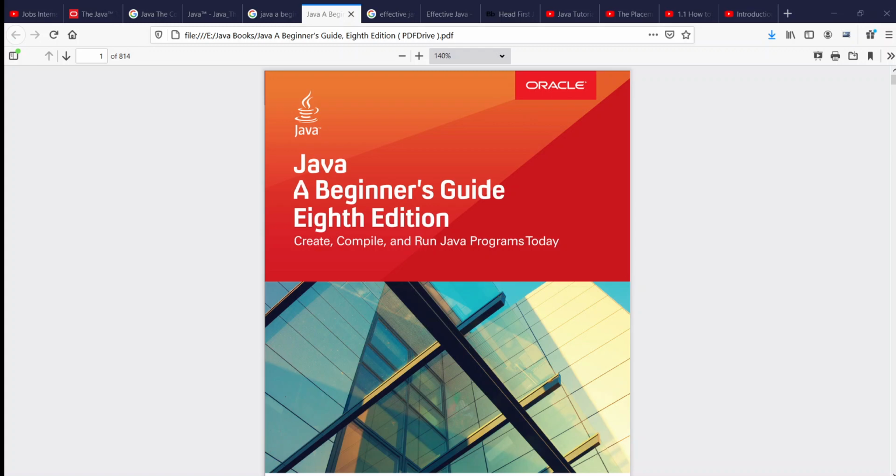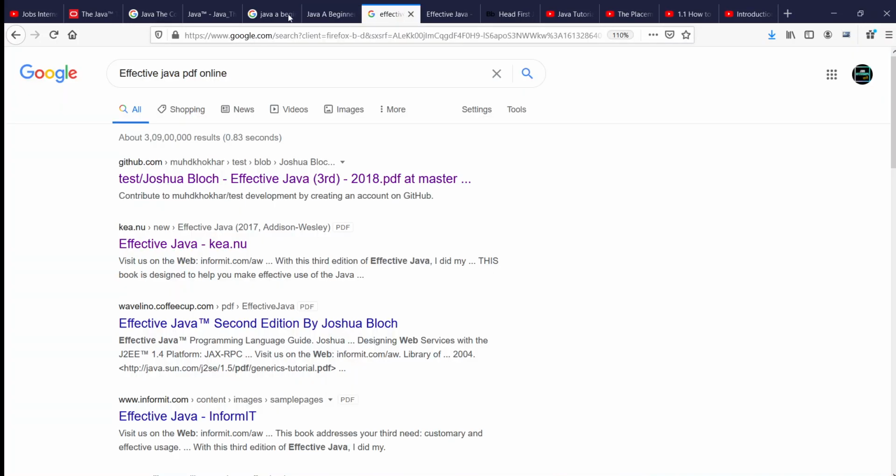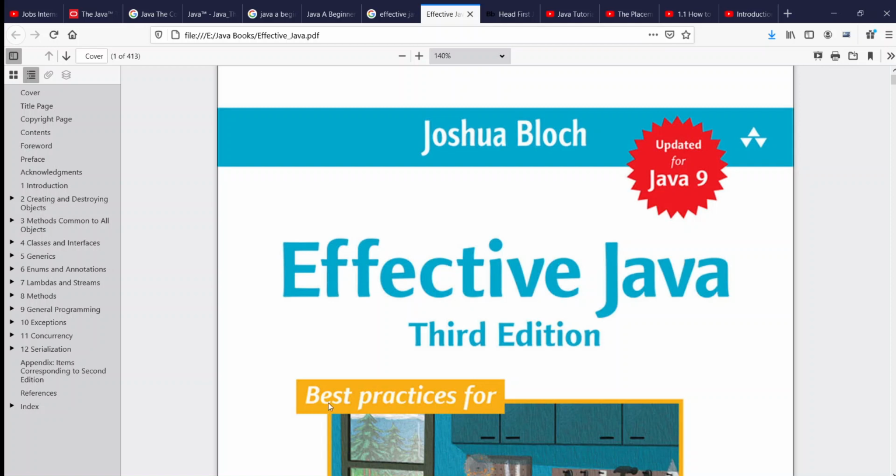And the next book is Effective Java. The PDF is also available and the preview looks like this. The topics are divided into chapters like creating and destroying objects, classes and interfaces, generics, lambdas. Many things are provided here, with a total of 413 pages. You can check this book also.